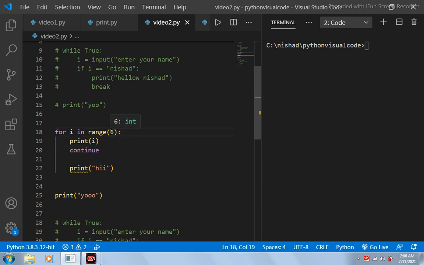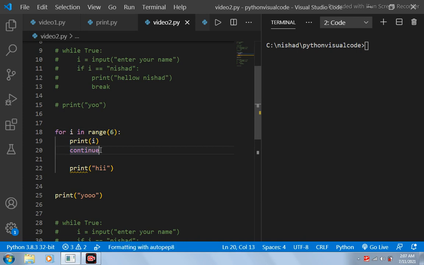It will be incremented from 0 to 1, as the next value in the sequence between 0 to 5 is 1, and the value in I will be 1, right? So again the execution of this for loop will start. Basically, again this 1 will be printed, and now it has again encountered continue. So it will move the control of the program to the beginning of the for loop, then the incrementing process will be done, and now the value stored in I will be 2, right? Because the next value in the sequence of 0 to 5 after 1 is 2. So now it will be printing 2, and then again continue, and so on.